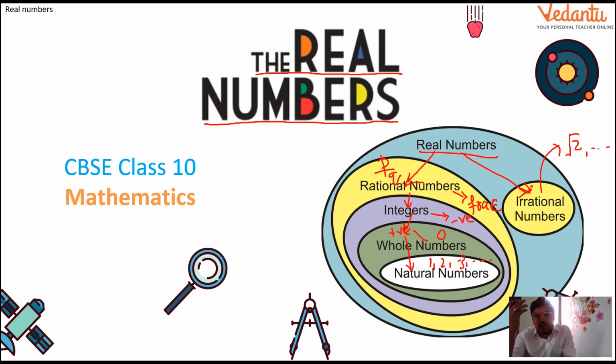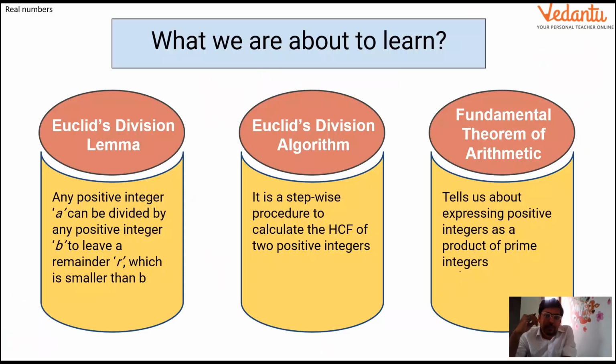So now what we will be studying in this chapter this year. There are basically three topics that we need to learn. First is Euclid's division lemma. I guess you all must be knowing it already. In class 9th also you would have learned this. But here we will have some very good examples, very good applications of this lemma. Thereafter there will be Euclid's division algorithm. And thereafter there will be the fundamental theorem of arithmetic.